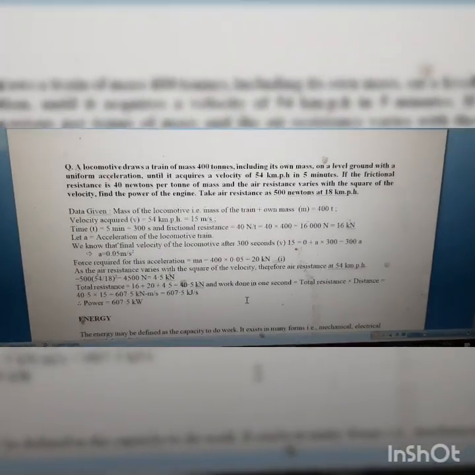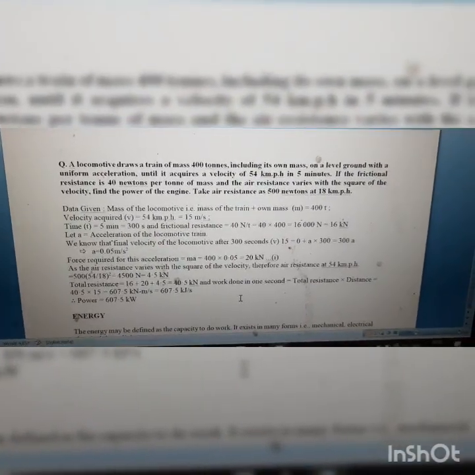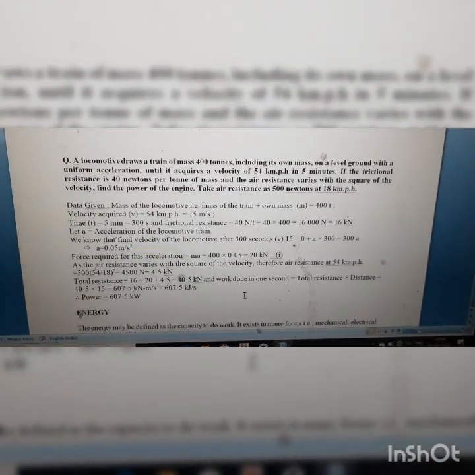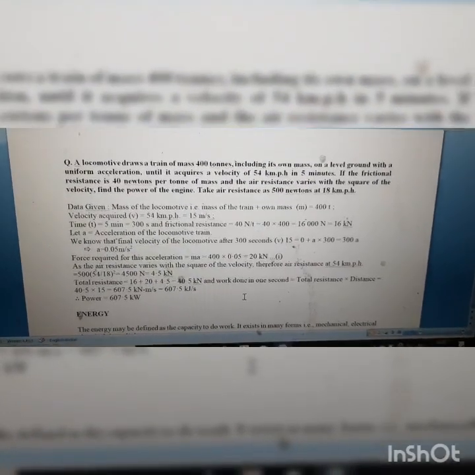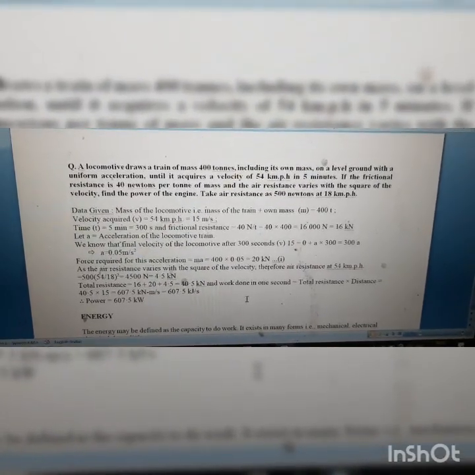Take the air resistance as 500 Newton at 18 kilometer per hour. So what are the data given? Mass of the locomotive, that is mass of the train plus own mass, equal to 400 ton, and velocity acquired 54 kilometer per hour. We'll convert it into meter per second, so that is 15 meter per second, and time 5 minutes, we'll convert it into second, so 5 into 60, 300 second.